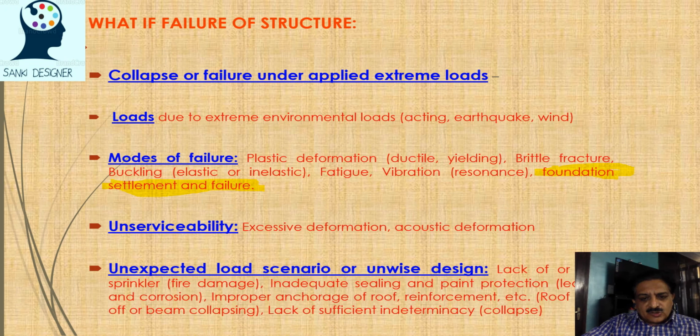In the coastal areas, structural members have a tendency to get corroded and their strength diminishes, and then the possibility of failure arises too. We have to take all the precautions for these things, right?